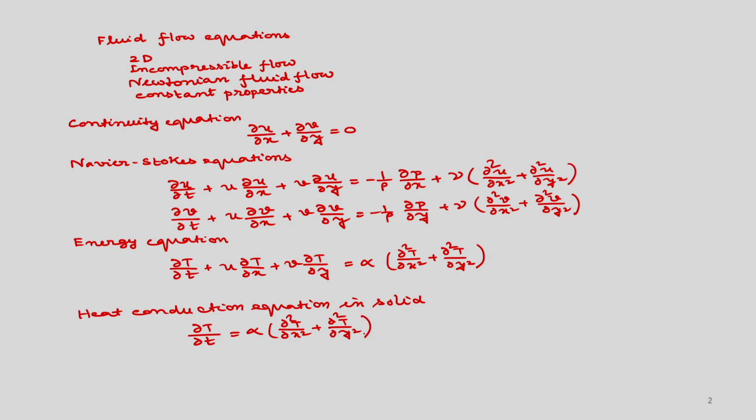And if you have the steady state assumption, then the temporal term will go to 0. So, for steady state, you can write del 2 T by del x square plus del 2 T by del y square is equal to 0.